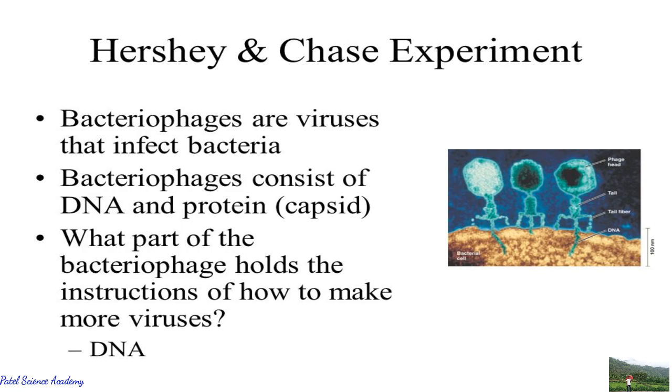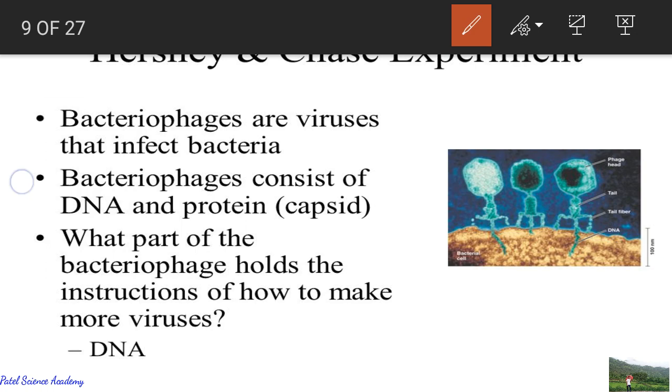Bacteriophages are the viruses that infect the bacteria, as I told you, dear students. Bacteriophage consists of DNA and protein. This is a very interesting thing regarding the bacteriophage. So we have to know about the discovery of DNA.